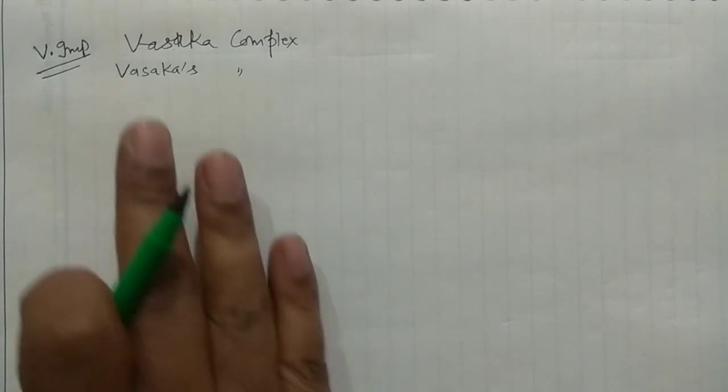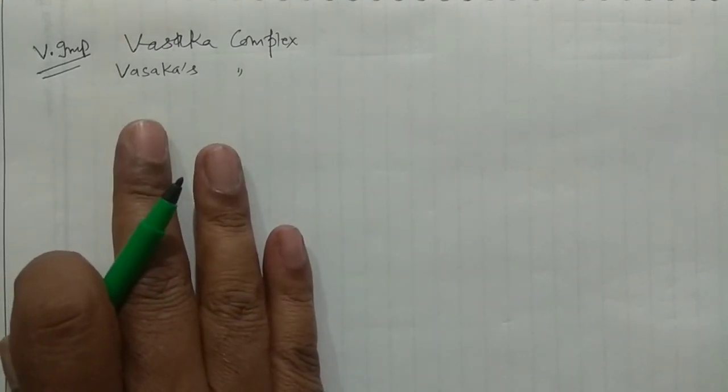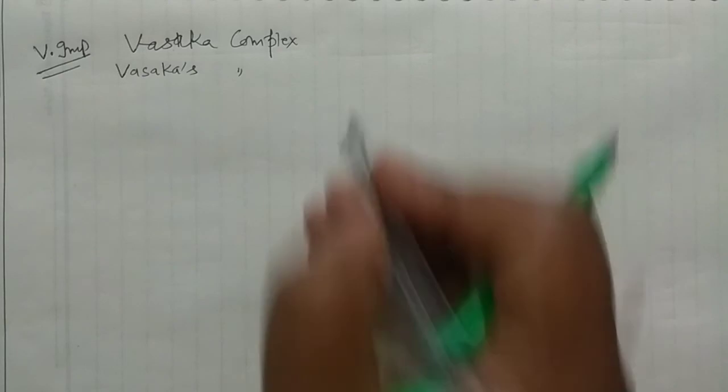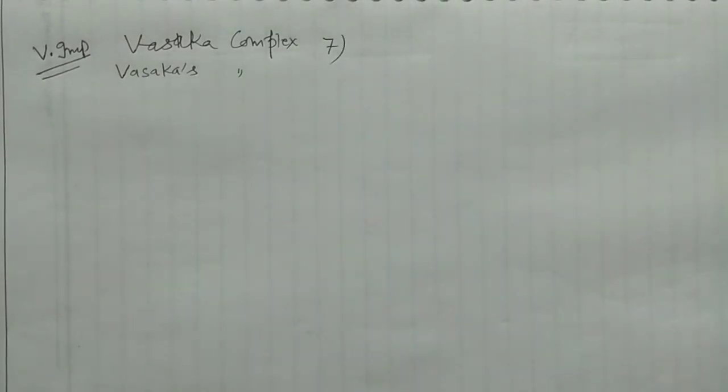However, in the upcoming lectures I'll take all the properties and the reactions of these special types of complexes, like Vaska complex, as I discussed your Collman reagent in my earlier lecture. I'll also discuss ferrocene and various types of compounds separately, but for the time being you can notice in that manner how we can prepare the Vaska complex. So this was your synthesis number 7. Point number 7, it's easy.